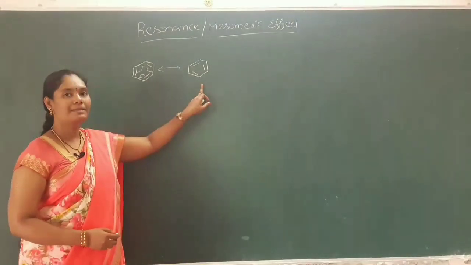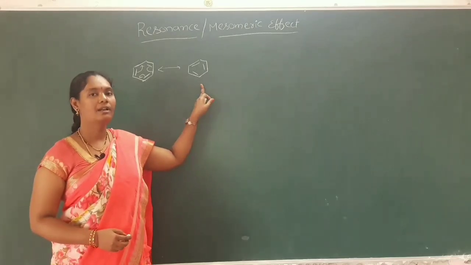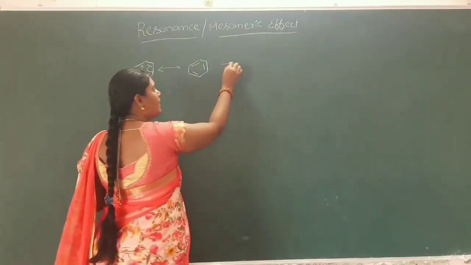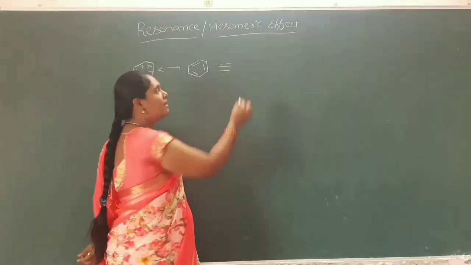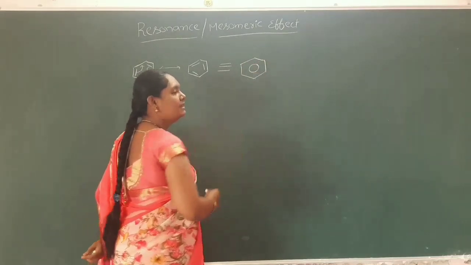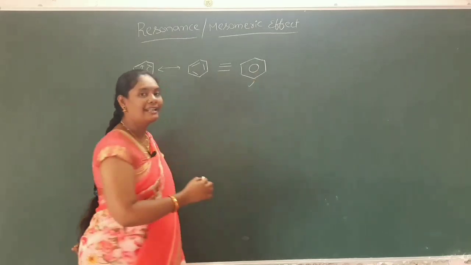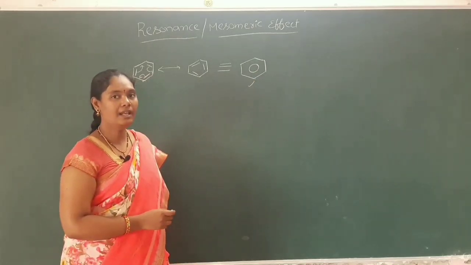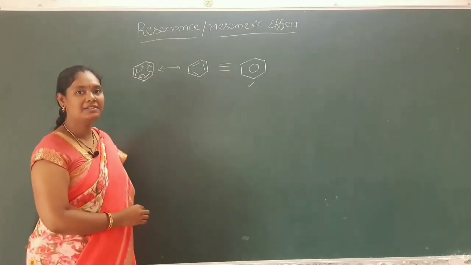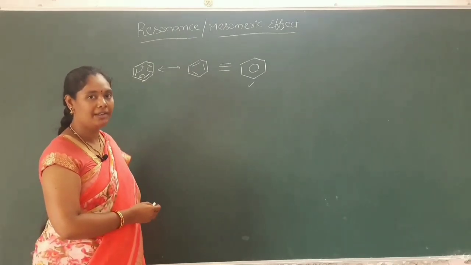The canonical forms cannot explain all the properties of the molecule, and when these resonance structures combine with each other, they form the hybrid structure. This hybrid structure is known as the real structure. This is the hybrid structure for benzene. The hybrid structure can explain all the properties of the molecule. Resonance structures are imaginary structures. They won't explain all the properties of the molecule.